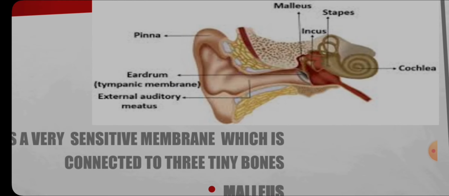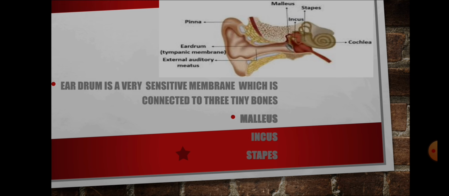You see in this picture, this is the outer part, called the pinna, and the sound travels through the ear canal and hits the eardrum. The eardrum is a very sensitive and delicate membrane. It's connected to 3 tiny bones: malleus, incus, and stapes.